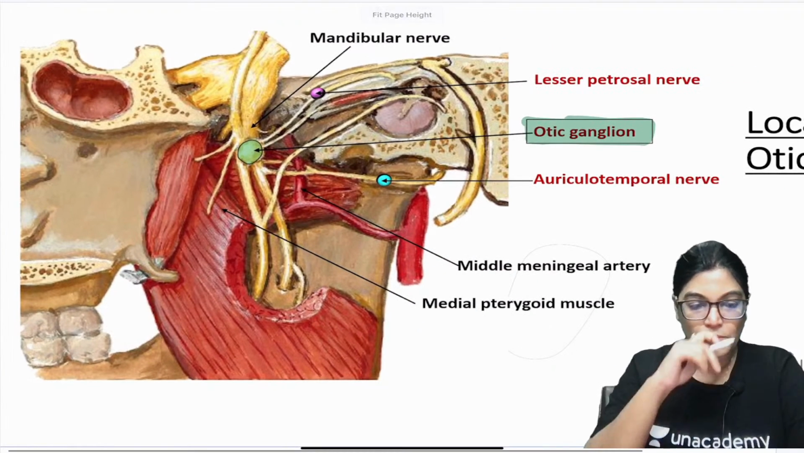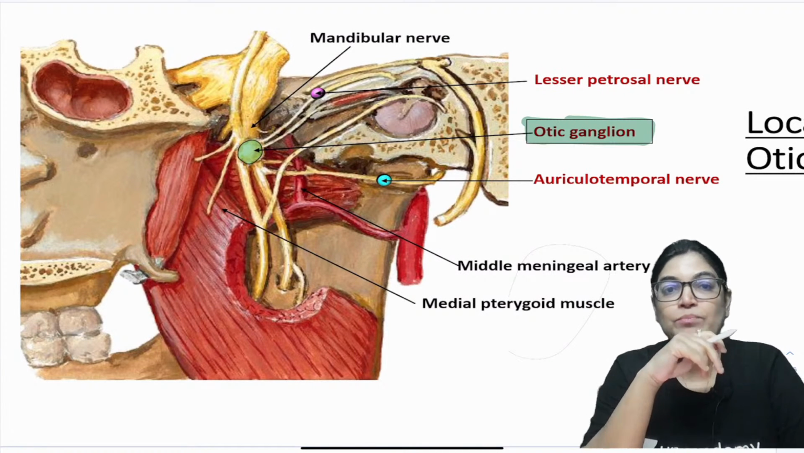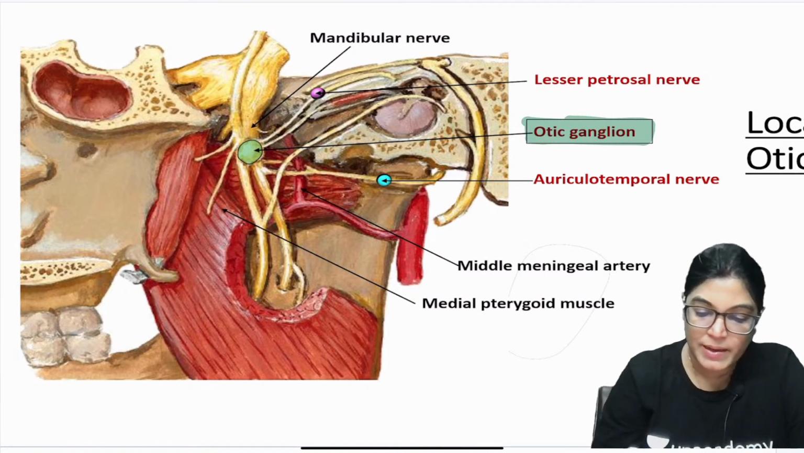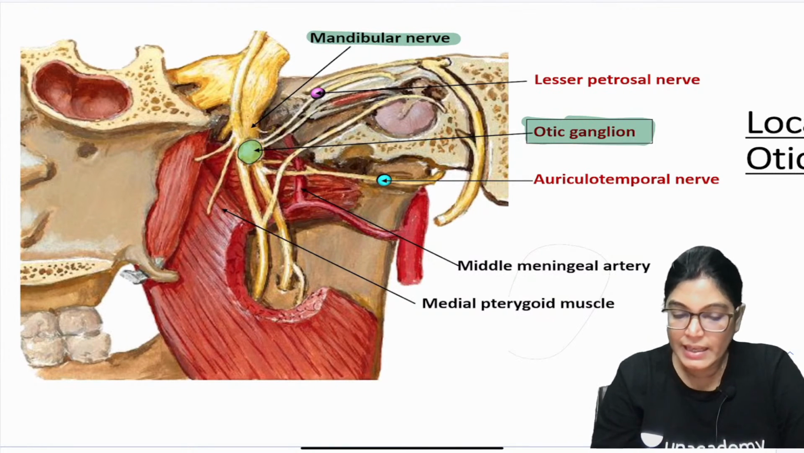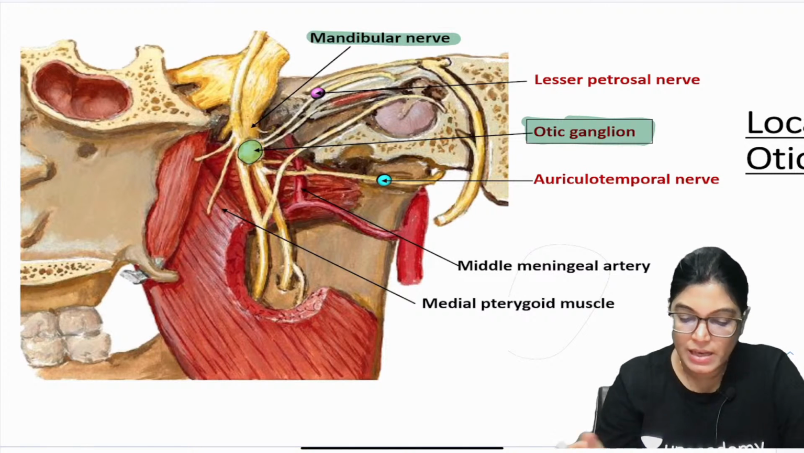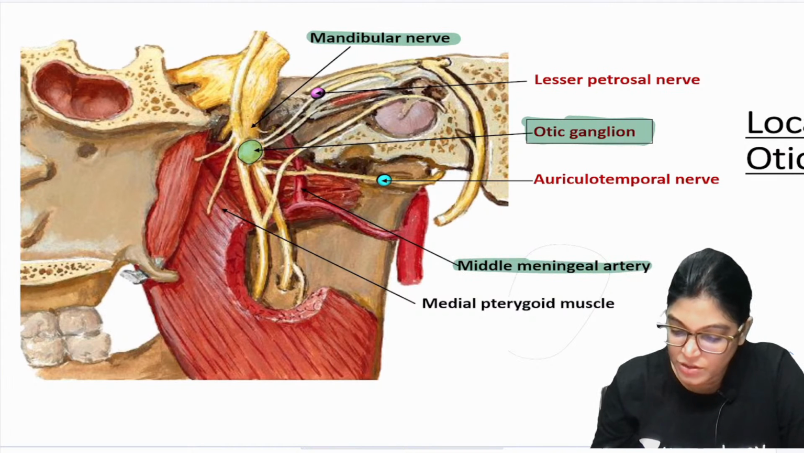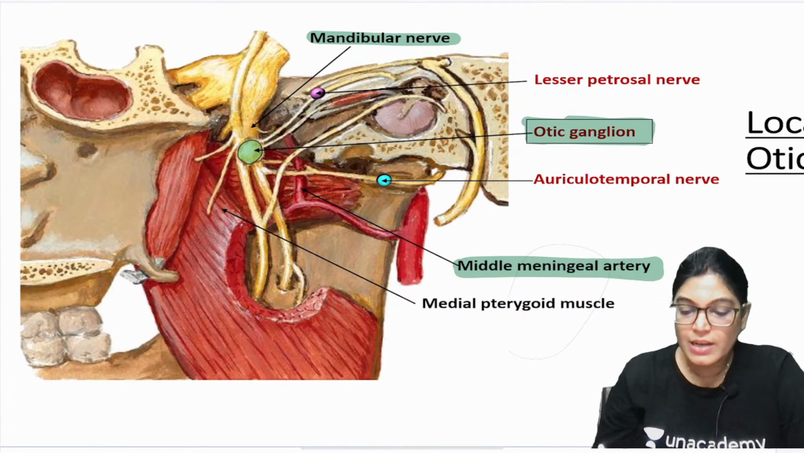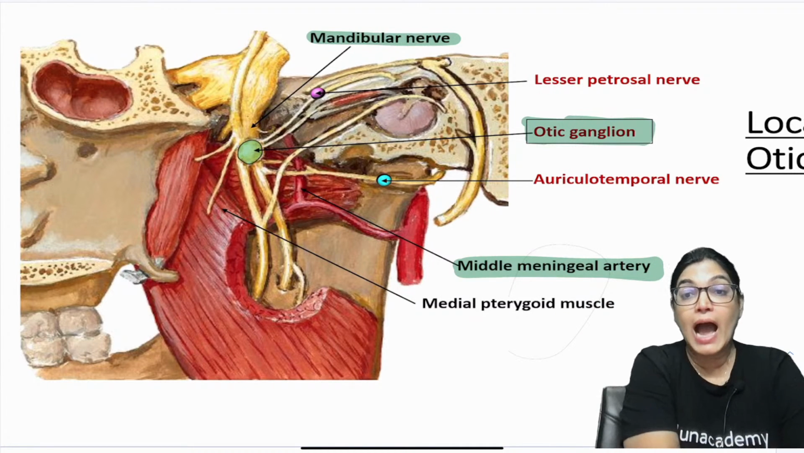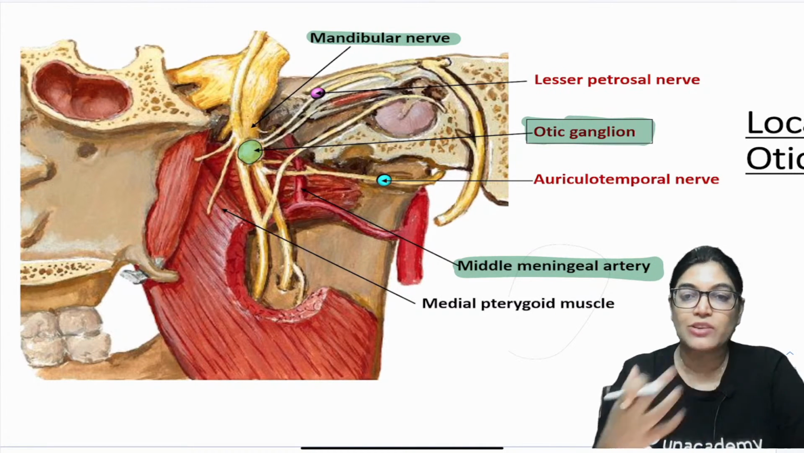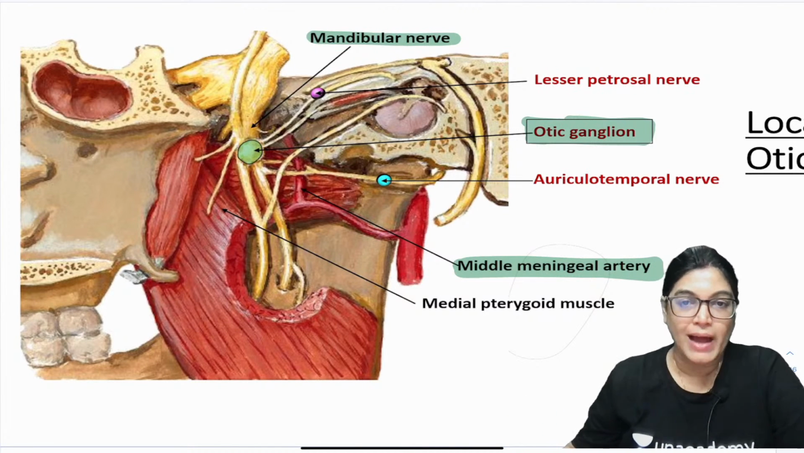Located in infratemporal fossa. Now coming to the relation, on the lateral aspect it will be related to the mandibular nerve. Medially it is having tensor palatini muscle, and posteriorly it lies the middle meningeal artery. As you can see in the diagram, it is quite correlated to the mandibular nerve, and because of its structural relation to the mandibular nerve, it is having topographic relation to the mandibular nerve.